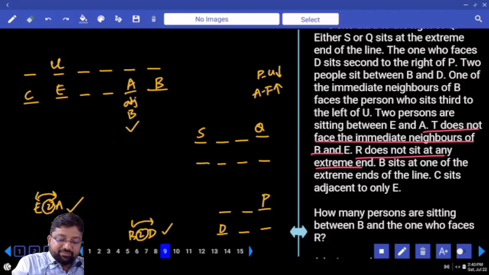How many persons between B and D? 2 persons between B and D. Who is left out? F. When I fix D, I can fix P.